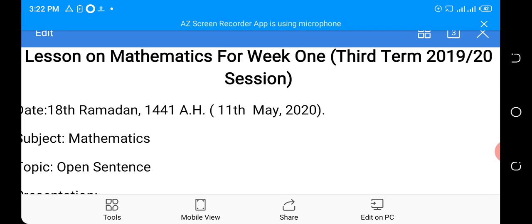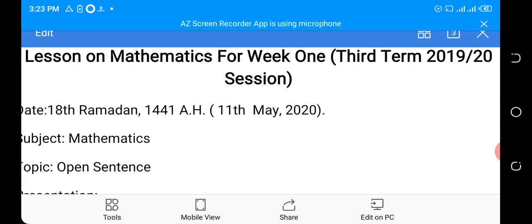For fifth week, we are having commission and discounts. We are going to look at some terms under commission and discounts, find the commission and percentage commission. We are going to find the discounts, discount percent, and amount paid.